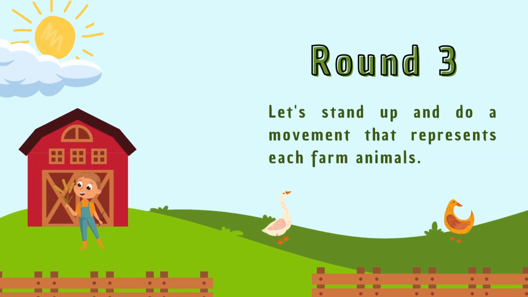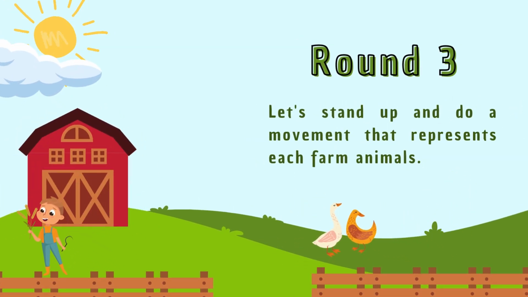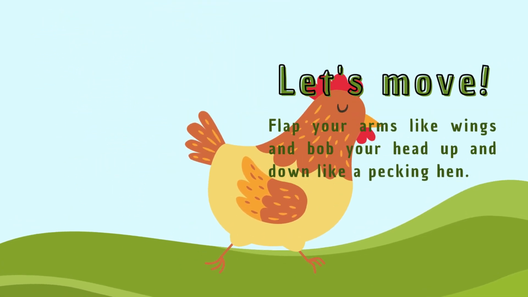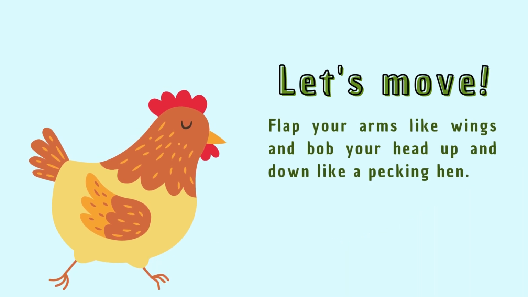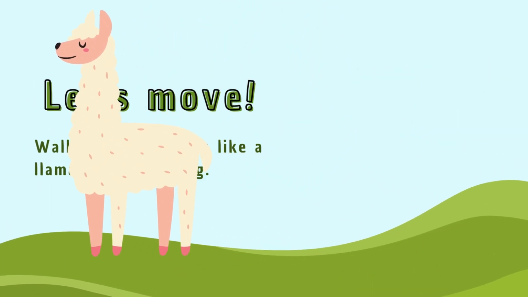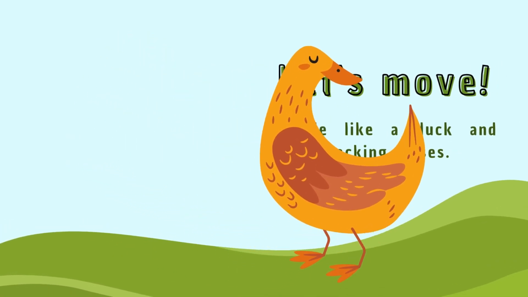Round 3. Let's stand up and do a movement that represents each farm animal. Let's move! Flap your arms like wings and bob your head up and down like a pecking hen. Walk with high steps like a llama while humming. Waddle like a duck and make quacking noises.